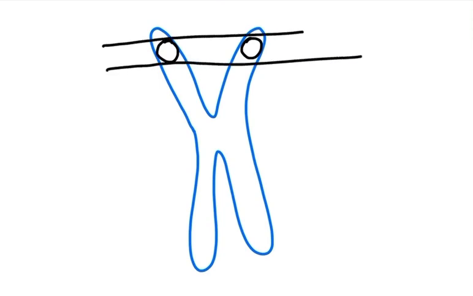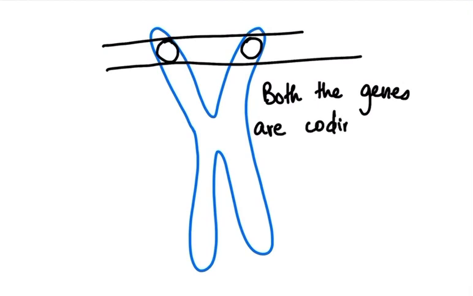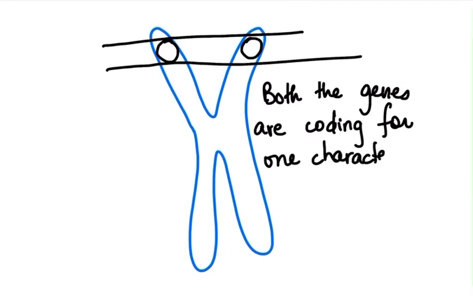Both these genes are coding for what characteristic? Both the genes are coding for one characteristic, and that is the color of the fur. Okay, the characteristic is, I am writing it in inverted commas, "color of the fur."